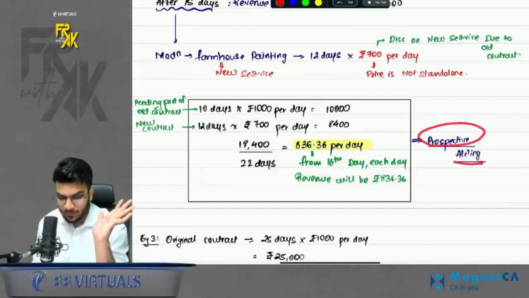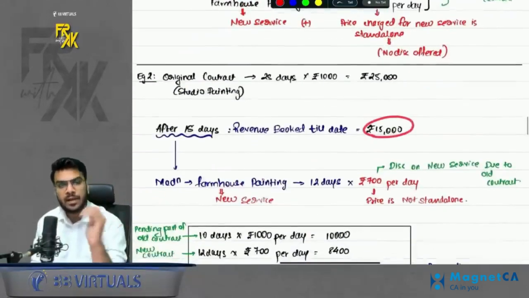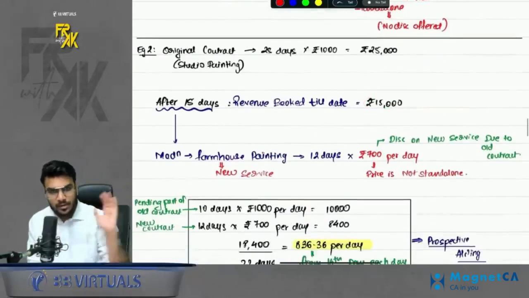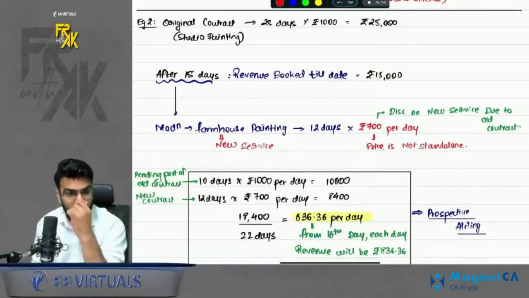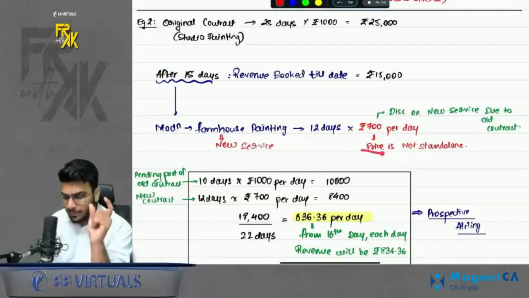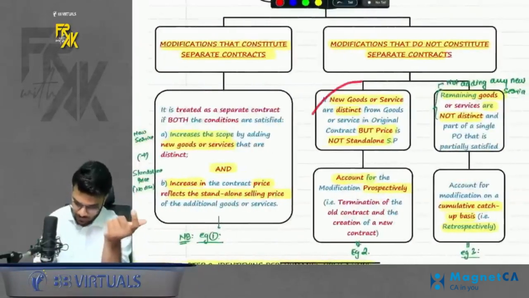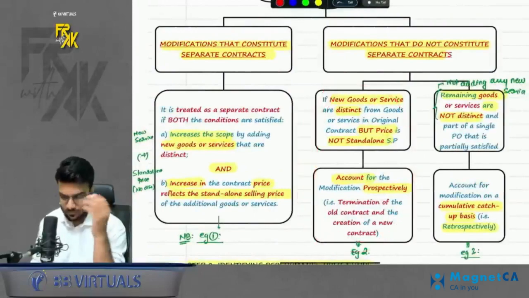This is known as prospective accounting. So here we did not change the revenue already booked. We were like, okay, it is done, once done. Just take the pending part of old contract and take the new contract. Merge them, compute average rate per day or per hour depending on the question. Okay. When do we do this? When we add a new service, but the price is not standalone. Okay, this case. When you add a new distinct goods or service, but the price is not standalone. Okay, next part.